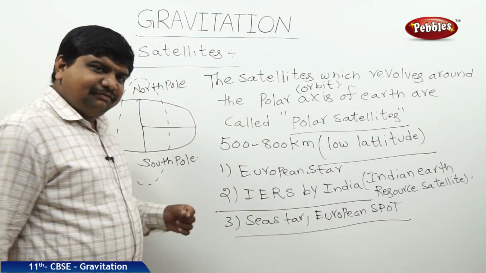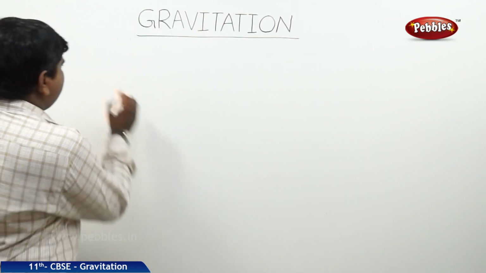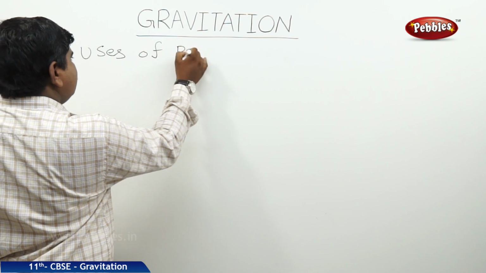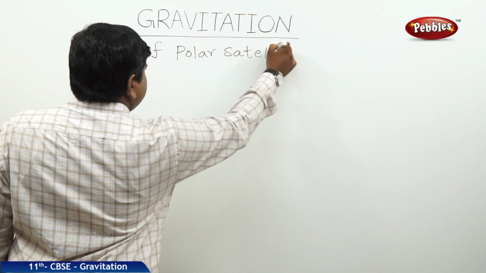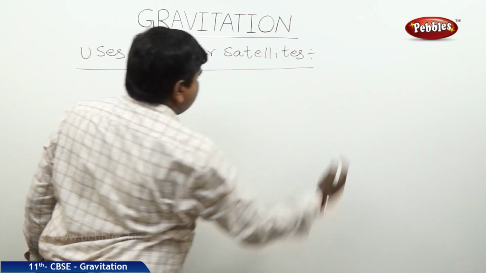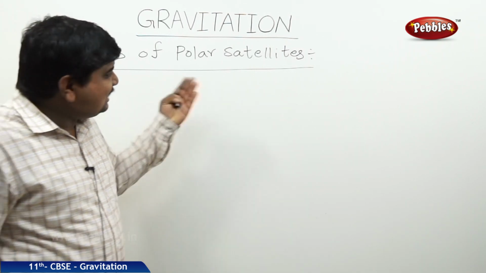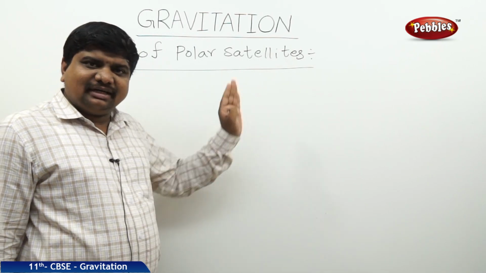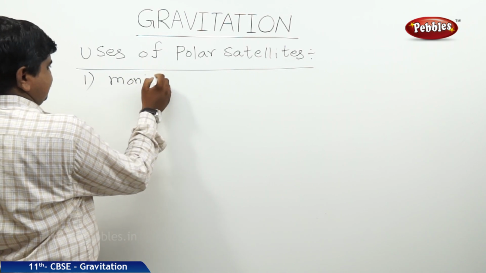Now we will discuss the different uses of these polar satellites. What are the uses of polar satellites? So the first use is these polar satellites are useful to monitor the weather and environmental changes.